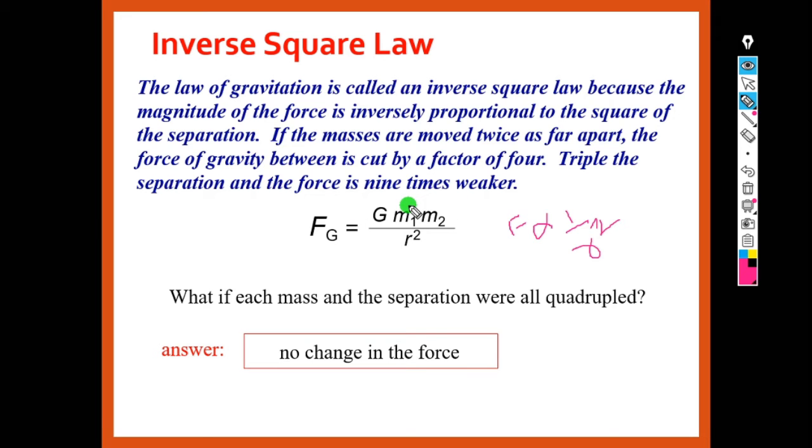Triple the separation means now 3r, and 3r whole square means 9. So the force will be 1 by 9th of the earlier situation. Triple the separation and the force is 9 times weaker.